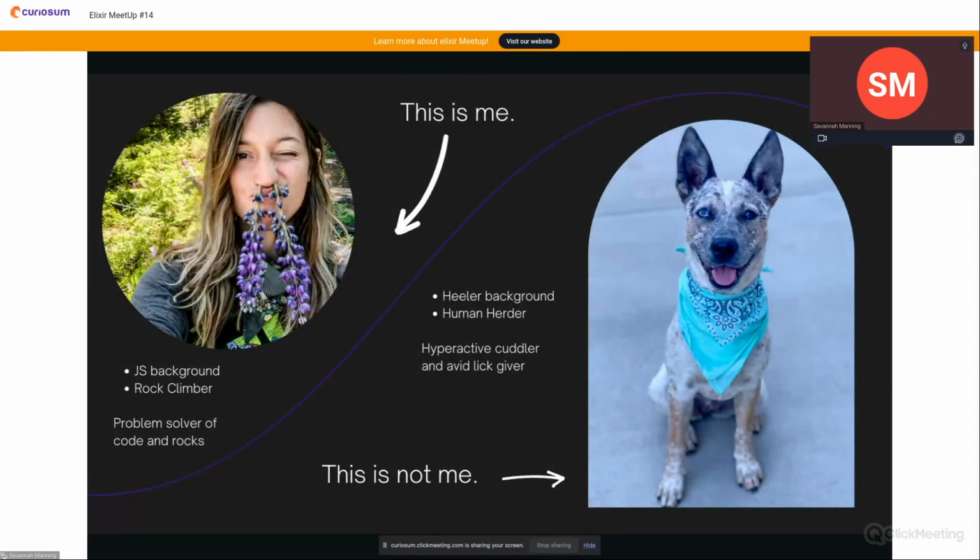Really quickly, on the left, that is me. I was previously a JavaScript developer, and then I got a job at Iconic Moments, and they use predominantly Elixir on the front and the back end. Outside of coding, I am a rock climber. On the right is my dog. She is super cute and adorable. Her name is Pseudo, and if you're in this talk and think this is a little too high level for me, then at least you got to see a puppy. Also, Pseudo's going to be following us through some of these examples, so you'll see her name quite often.